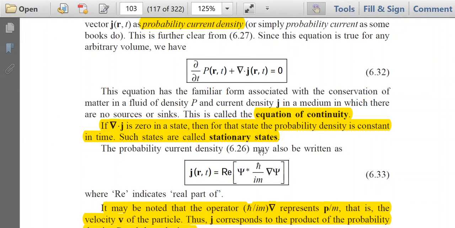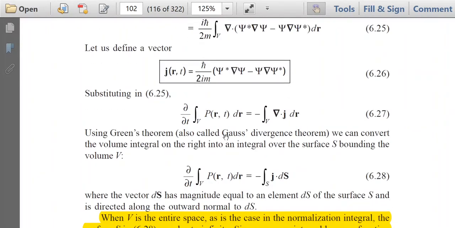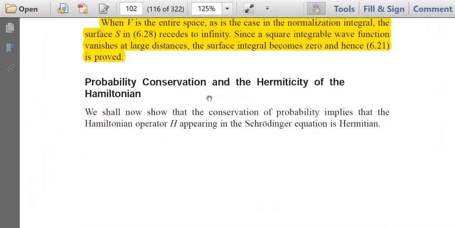Now another thing to note: let us look at equation 6.26 again. In equation 6.26, the probability current density J was expressed in this manner. You see the right hand side again. This is h cut by 2im, psi star grad psi minus psi grad psi star. This is the expression of the probability current density.